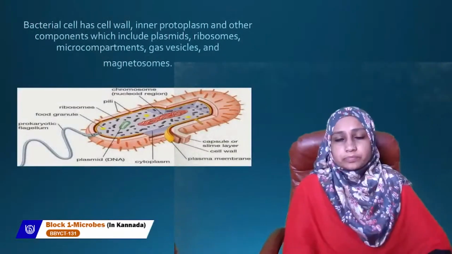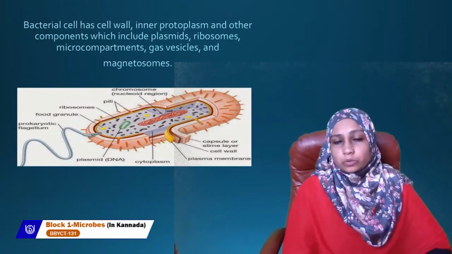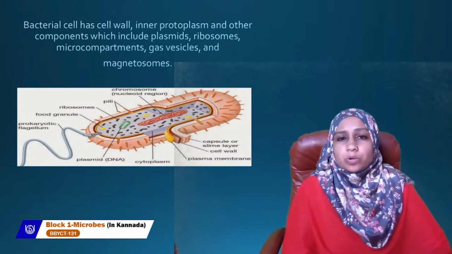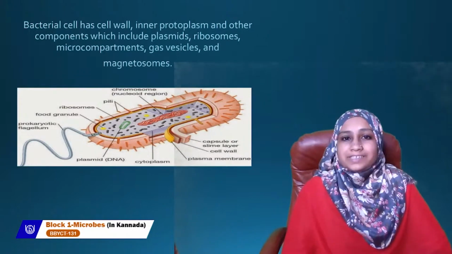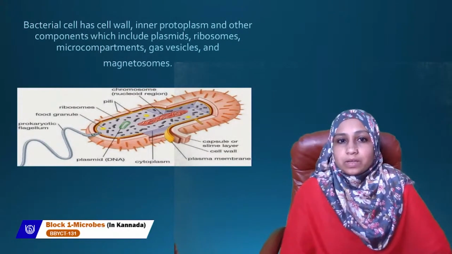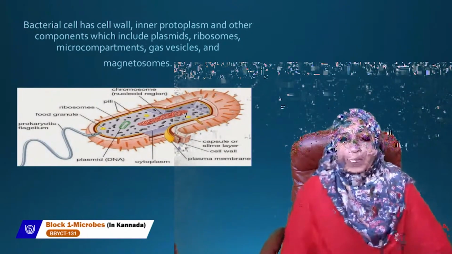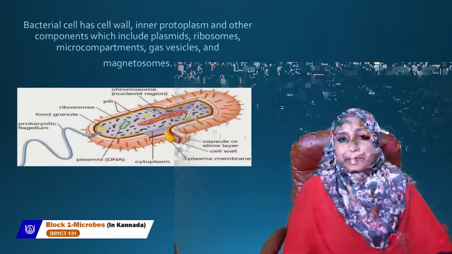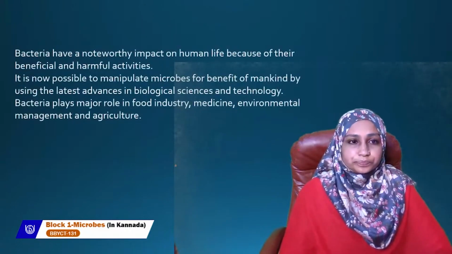If we talk about the shape and structure, the outer layer we call the cell wall. Bacteria has a cell wall. Inner to the cell wall is the protoplasm and then other components like plasmids. I told you what plasmids are. Plasmids are small circular extra chromosomal DNA which can replicate itself independently. Then there are ribosomes, microcompartments, gas vesicles and then magnetosomes. All these components are there in the bacteria cell. So this is the bacteria cell structure, a simple structure.